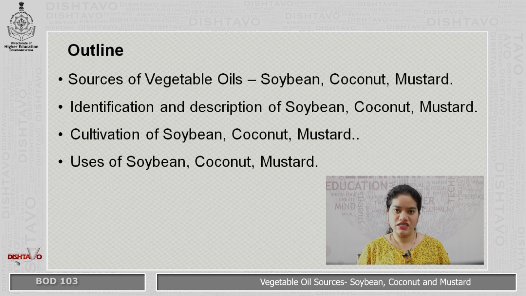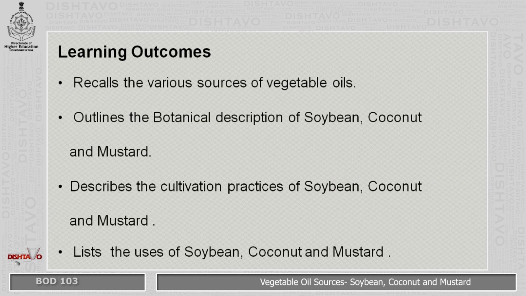You will learn the cultivation of soybean, coconut and mustard, and you all will learn the uses of soybean, coconut and mustard. At the end of this module, you will be able to recall the various sources of vegetable oils. You will be able to outline the botanical description of soybean, coconut and mustard. You will be able to describe the cultivation practices of soybean, coconut and mustard, and you will be able to list the uses of soybean, coconut and mustard.